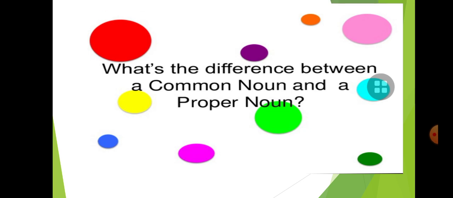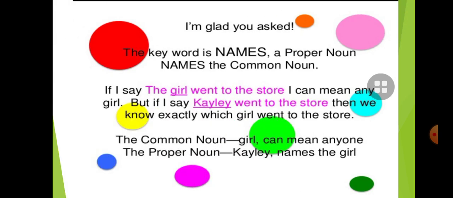Children, what is the difference between a common noun and a proper noun? Let's see. The keyword is names. A proper noun names a common noun. If I say the girl went to the store, I can mean any girl. But if I say Callie went to the store, then we know exactly which girl went to the store.